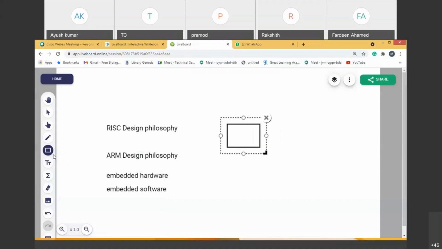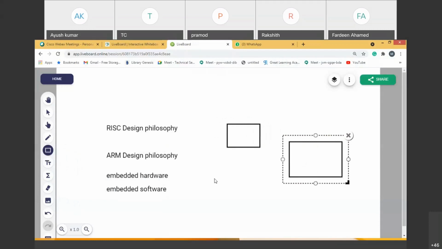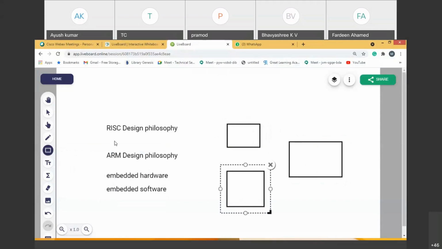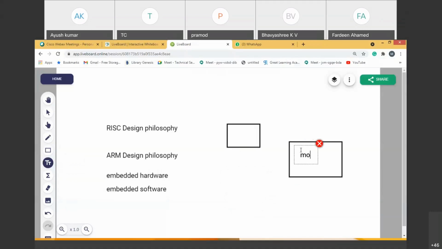So if I draw the blocks like this, now let's understand what that is. This is the memory. I'll call it memory. And this one I will call register. Just for example, a very simple example.